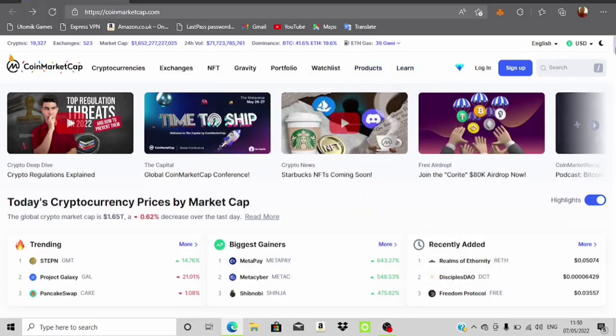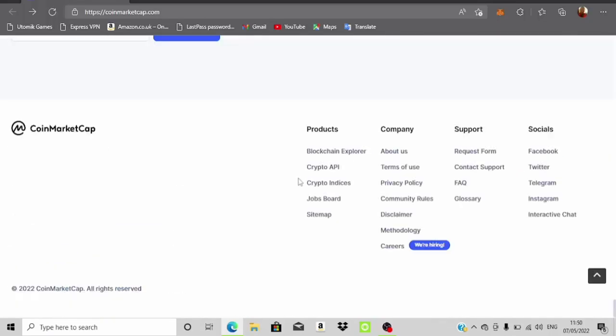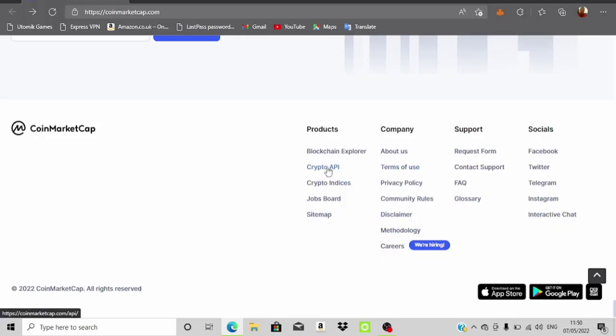What I basically advise you to do is go for APIs, right? So come over here, you should see an API somewhere here. I don't actually know how to use this coinmarketcap API, but I know that you can use APIs to connect your bot to an exchange or to a platform and start doing things automatically without you having to be present over there. You can't change anything in the platform, just interact the way you would have normally interacted. But this time around, you're interacting 24/7 with that platform using your bot.